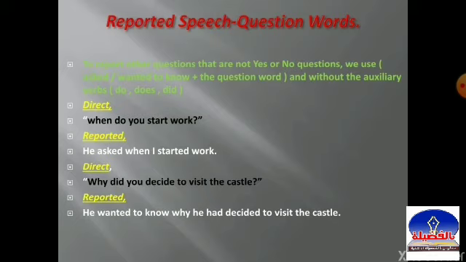Let's see what happened in this example. At first, we started with he wanted to know, as I said, and then we put the question word why. Then you change it to he and decide. From the auxiliary verb did, we know that we were in the past simple. And in the table, as I said, the past simple becomes past perfect. So he wanted to know why he had decided to visit the castle.